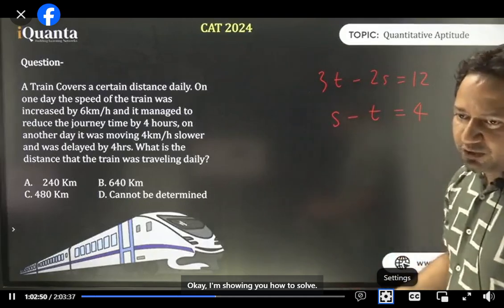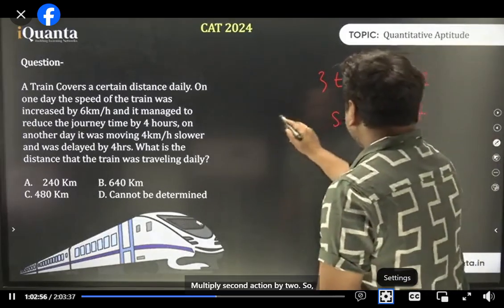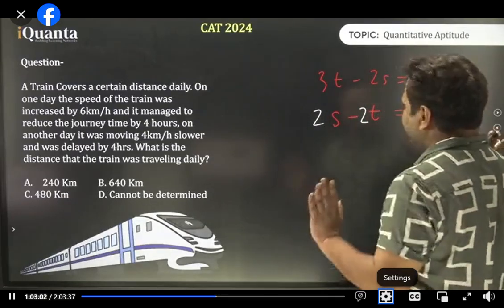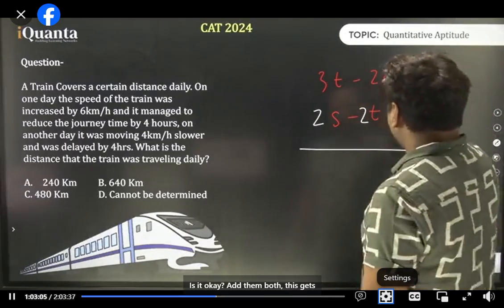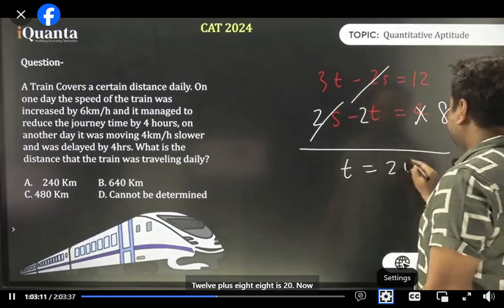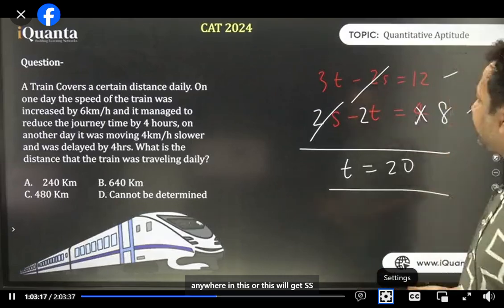Okay, I'm showing you how to solve. Multiply the second equation by 2. So between 2s, this becomes 2t, this becomes 2 into 4, that is 8. Is it okay? Add them both. This gets cancelled, minus 2s and plus 2s. 3t minus 2t is equal to t only. 12 plus 8 is 20. Now it's clear. T is 20. Put it anywhere in this or this. You'll get s is 24.